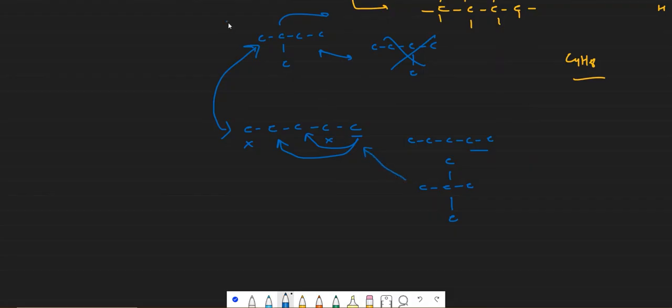So this is going to be an isomer, and this is going to be an isomer, and this is going to be an isomer. Remember, the original molecule is also an isomer, right? Okay, so there are three isomers, in fact more precisely three chain isomers of pentane. Okay, so that's how you make isomers.